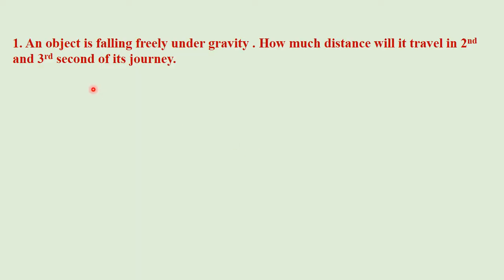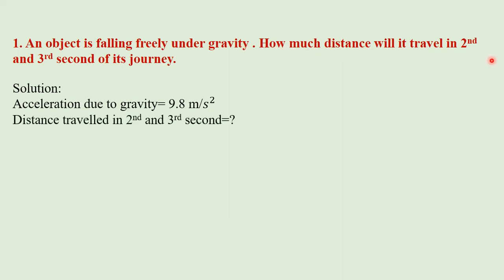Numerical problems. An object is falling freely under gravity. How much distance will it travel in the second and third second of its journey? Solution. Acceleration due to gravity is 9.8 meters per second squared. Distance traveled in the second and third second is required.